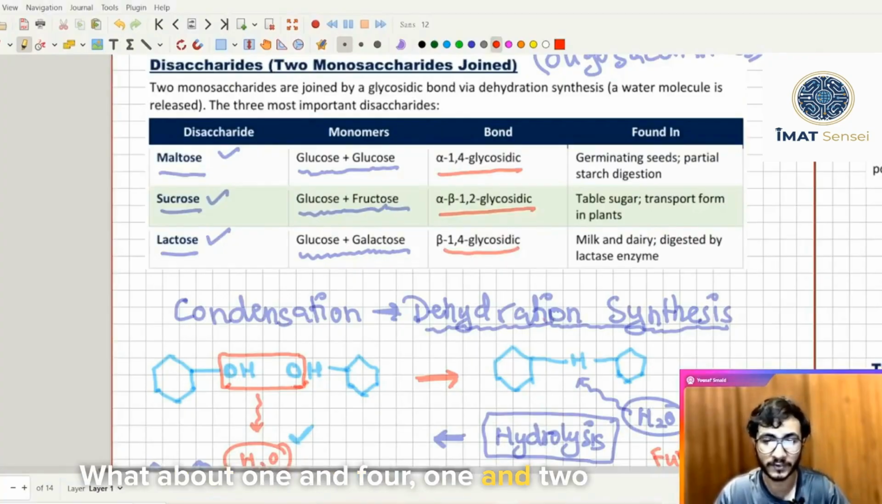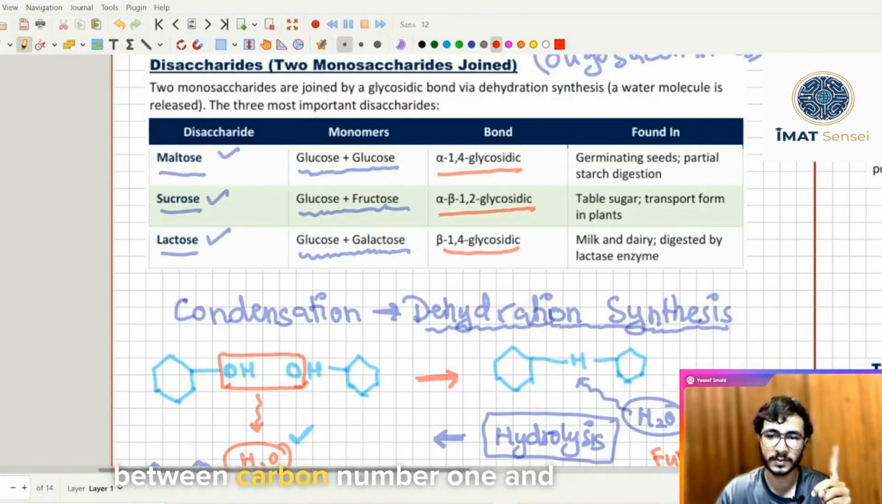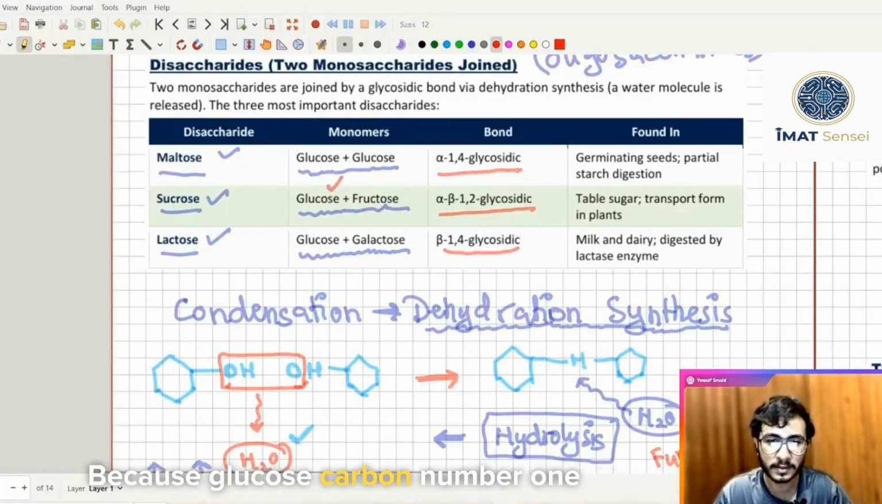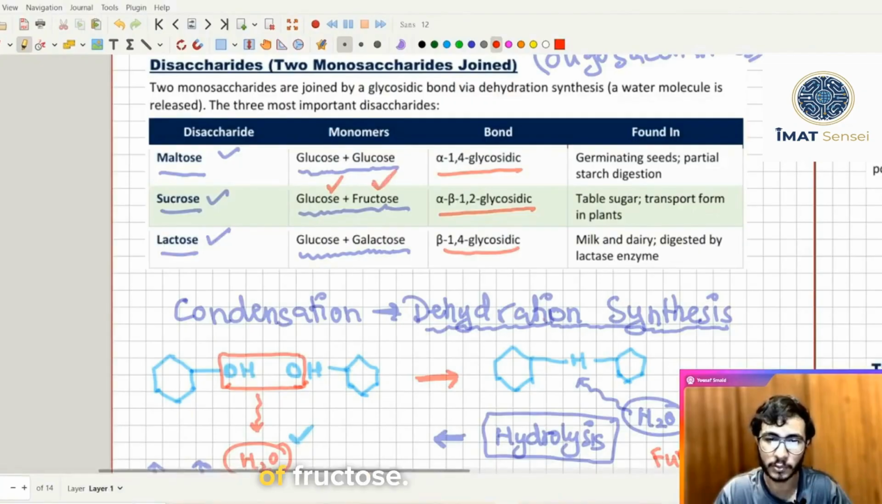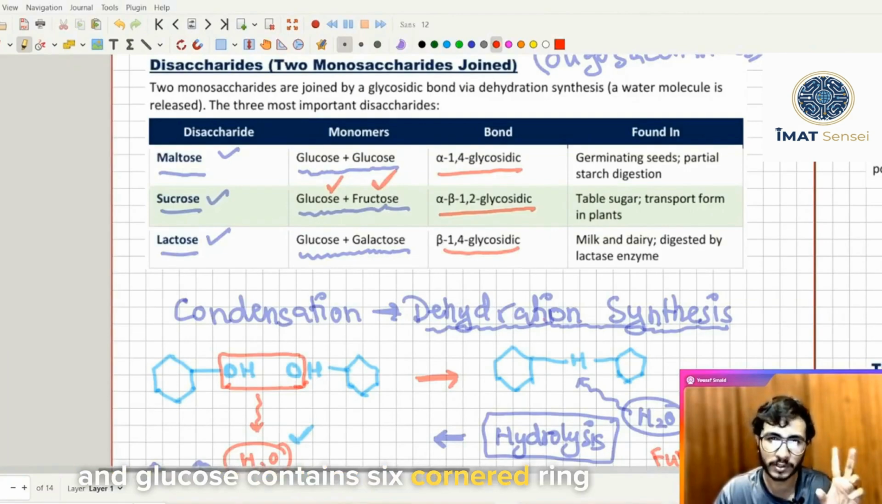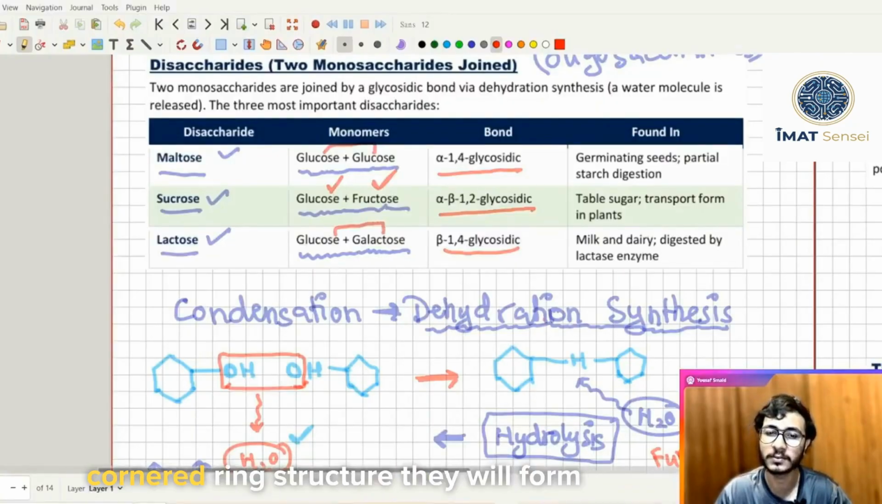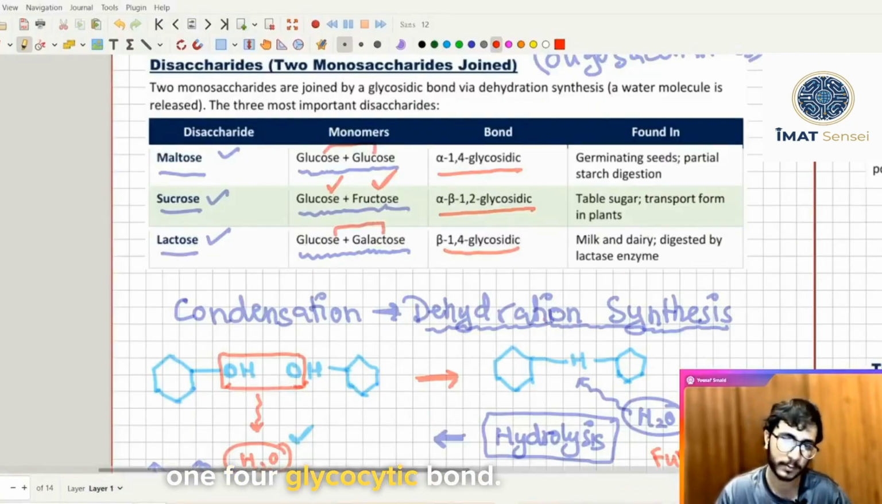What about 1 and 4, 1 and 2, 1 and 4? What it actually means is that 1 and 4 means the bond is between carbon number 1 and carbon number 4. 1 and 2 means the bond is between carbon number 1 and carbon number 2 of the other molecule. Because glucose carbon number 1 will form a bond with carbon number 2 of fructose, because fructose contains a 5 cornered ring structure, and glucose contains a 6 cornered ring structure. That's why they form 1,2. And as they are both glucose molecules, both of them contain a 6 cornered ring structure, they will form 1,4. Glucose and galactose also contain a 6 cornered ring structure, they will form a 1,4 glycosidic bond.